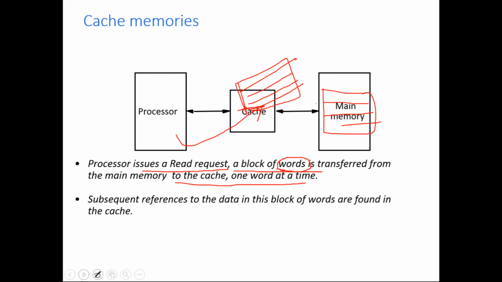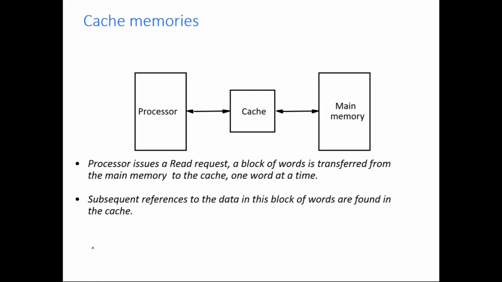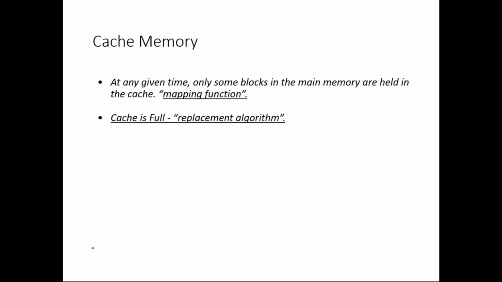So this is the reason why a block of words is transferred from the memory to cache, even though the processor requests only a particular word. Again, it comes under the principle of locality of reference. Here it is spatial locality of reference, right?